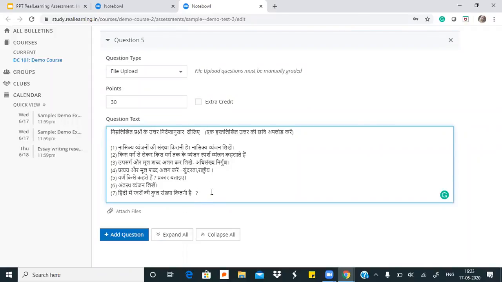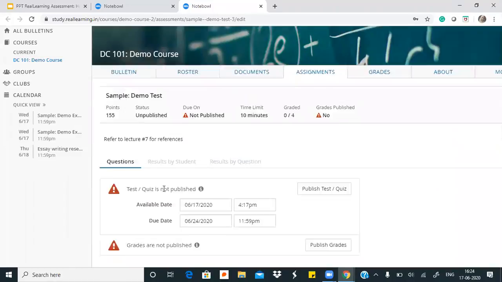On the question text box, how teachers can put questions with really complicated equations or vernacular languages is by pasting it from a different source, because this is an open question box and it will take whatever text teachers paste. So let's move on to publishing this test now.